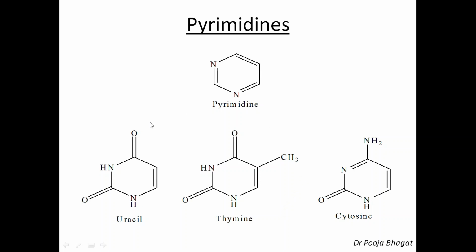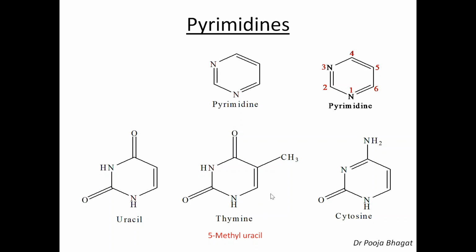If you want to see the detail of these three compounds, you can watch my video on pyrimidines in nucleic acids. So, this is uracil. This is thymine. What is the difference between uracil and thymine? Yes, there is a methyl group which is present here, and this is cytosine. Now, this is the way by which we can number a pyrimidine nucleus: 1, 2, 3, 4, 5 and 6. So, if I have to name thymine in terms of uracil, what is the difference? The methyl group, and what is the position of this methyl group? 5th. Okay. So, thymine is also called 5-methyl uracil.